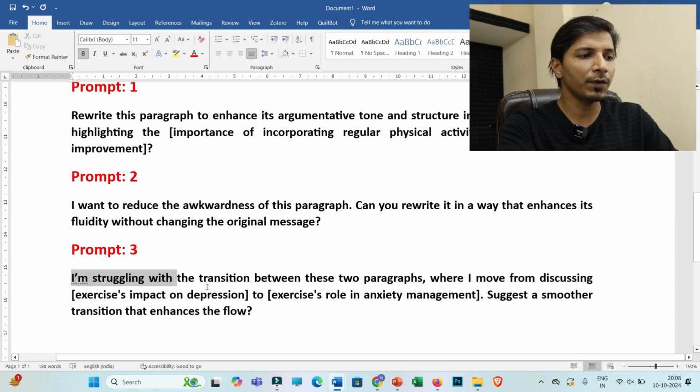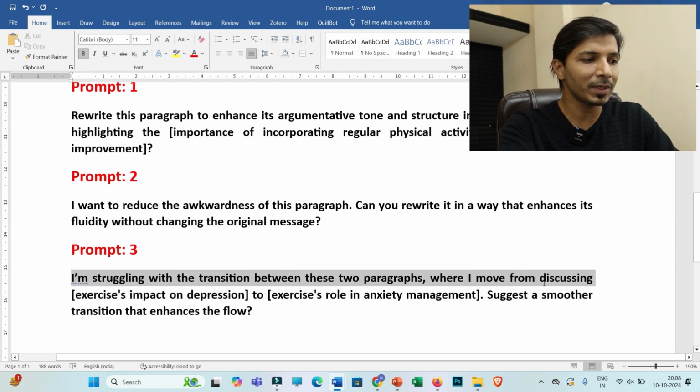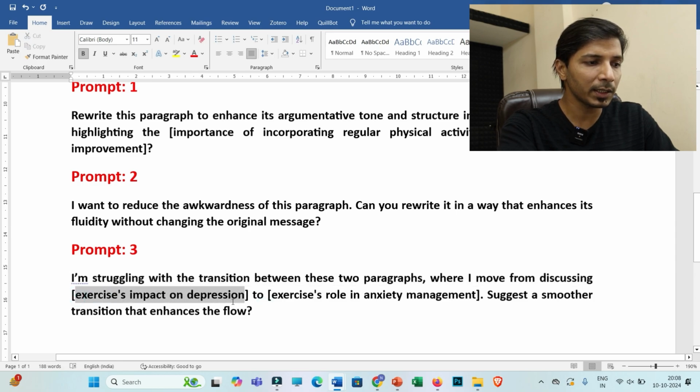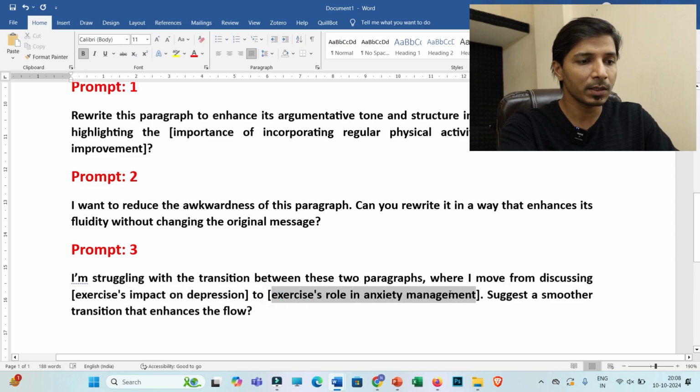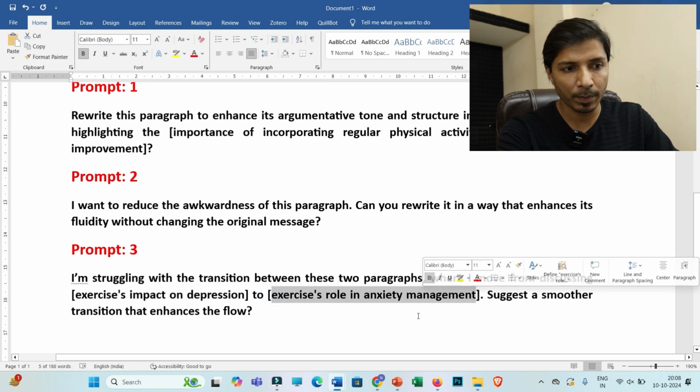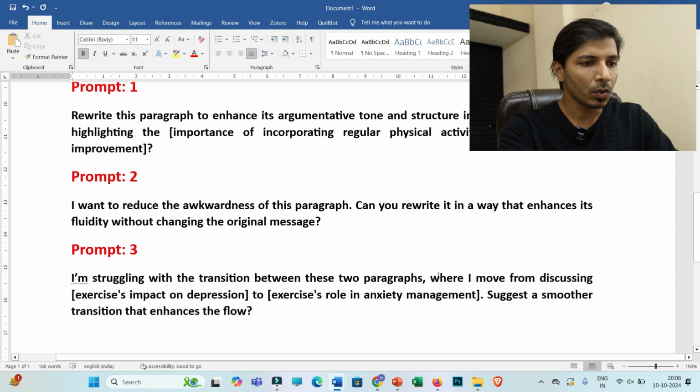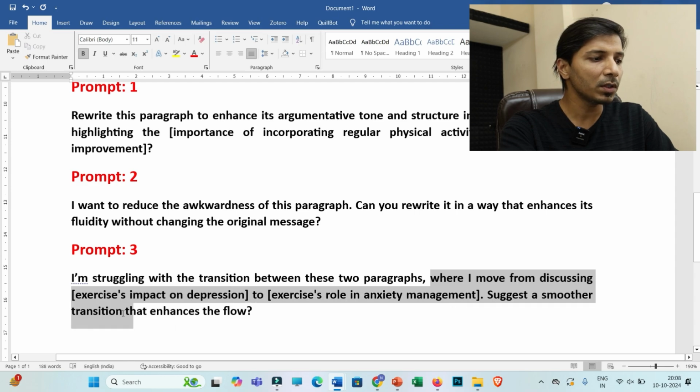I am struggling with the transition between these two paragraphs, where I move from discussing this message, that should reflect from my first paragraph, to this message, reflecting from my second paragraph. Suggest a smoother transition that enhances the flow.